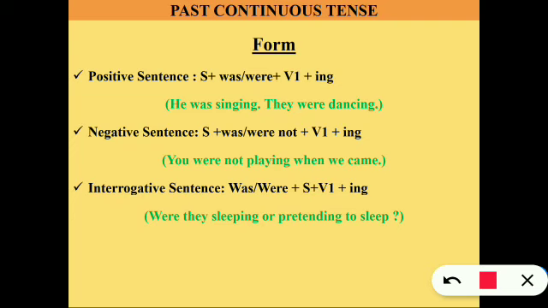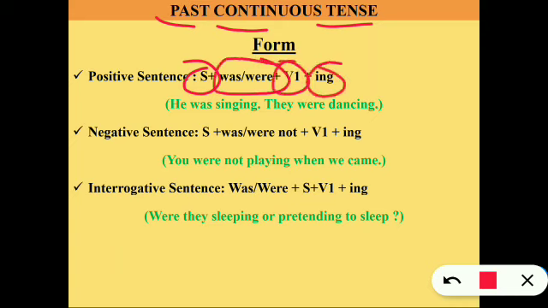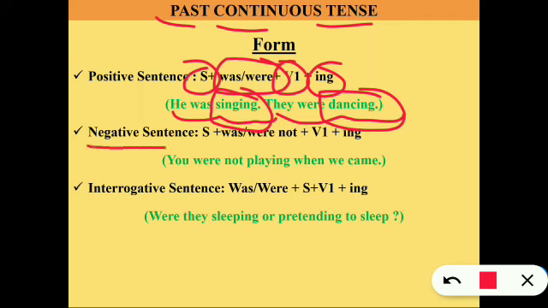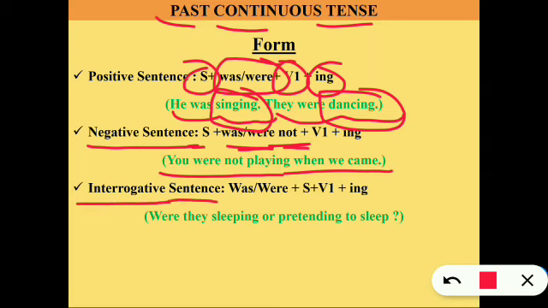Next is past continuous tense. It's easy. We use subject in a positive sentence, then auxiliary verb, then verb 1 with ing form. He was singing, they were dancing. Alright, singing and dancing show the continuity of the action. In a negative sentence, we just use not: subject was, were, not, verb 1 and ing. You were not playing when we came. In an interrogative sentence, we use the auxiliary verb in front, was, were, plus subject and verb 1 with ing form. Were they sleeping or pretending to sleep?